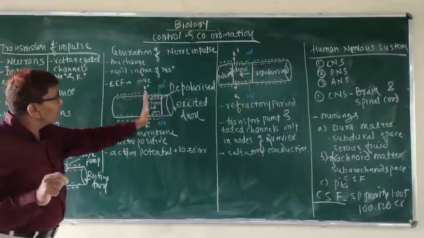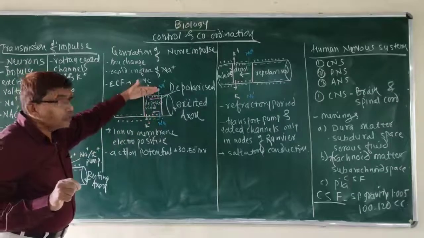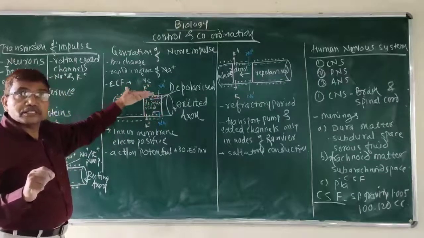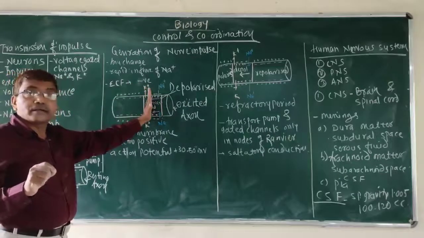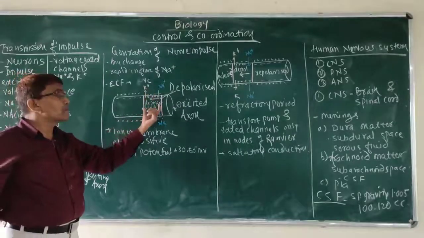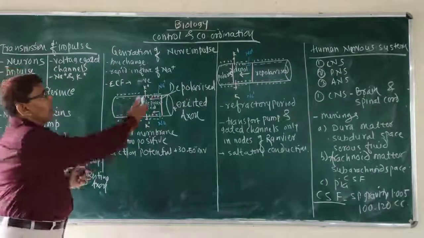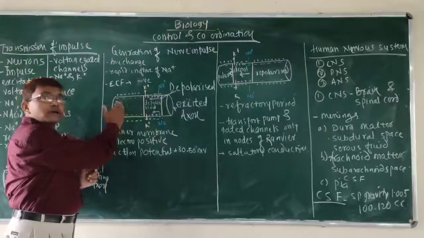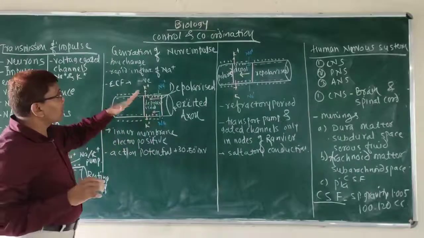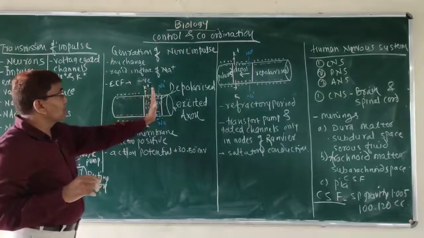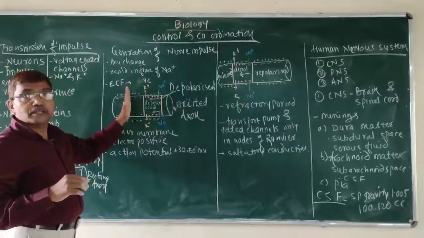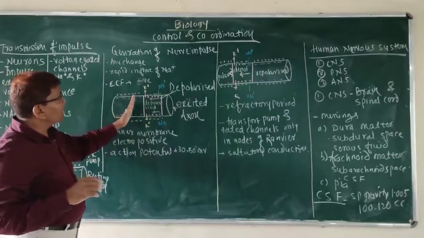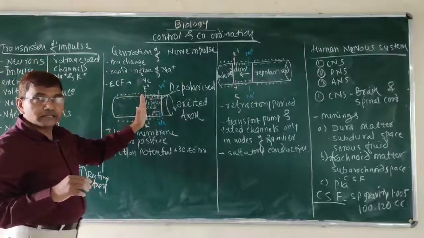In this way, electropotential changes are observed, and that axon portion becomes depolarized. Due to this, the next part, where the action potential also stimulates, becomes depolarized.